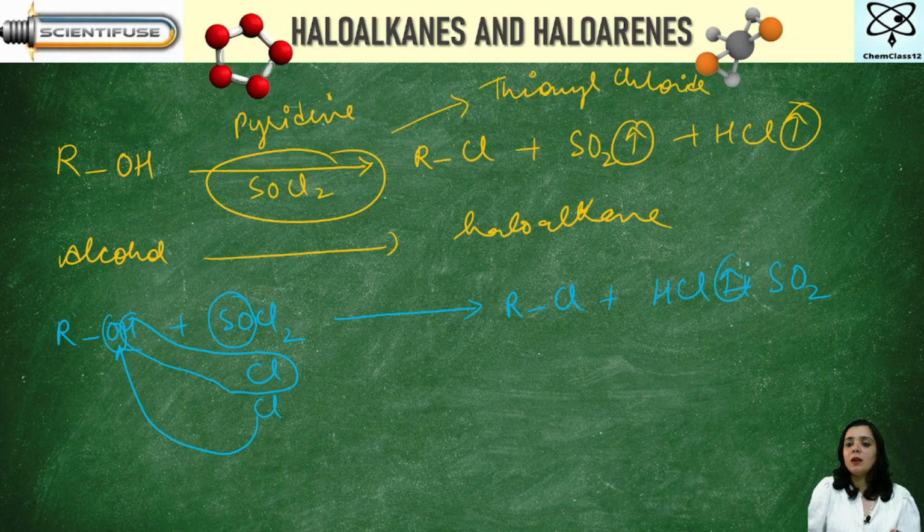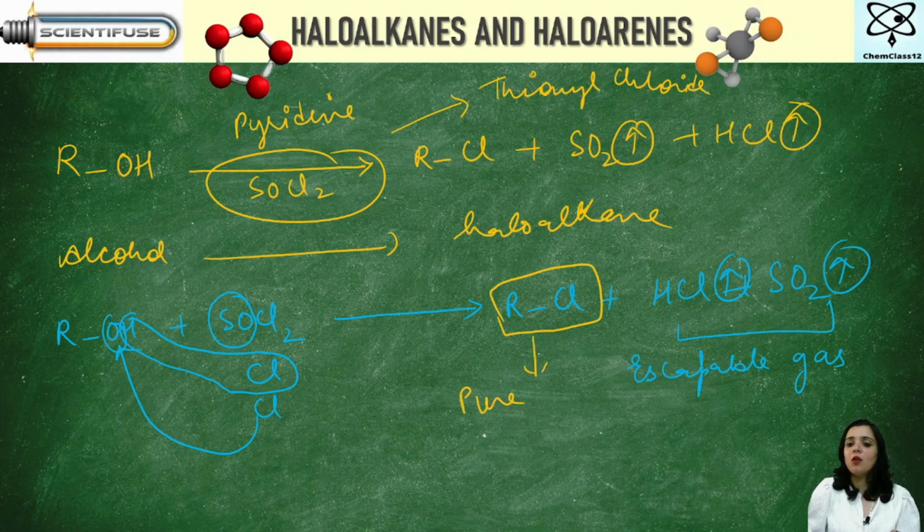And always remember, this HCl and SO2 are escapable gases. Escapable gases, that means they will easily escape. If they easily escape, what are you going to be left with? You will be left with RCl, which is going to be called as pure haloalkane maybe. So can I not say that thionyl chloride is the best way of preparing haloalkanes from alcohols?